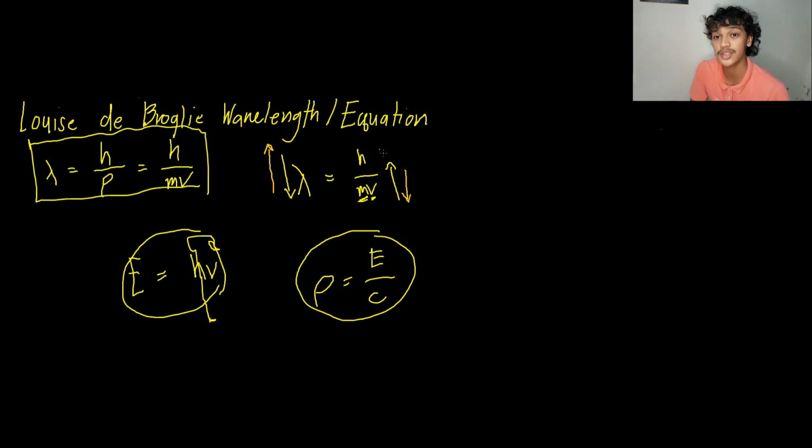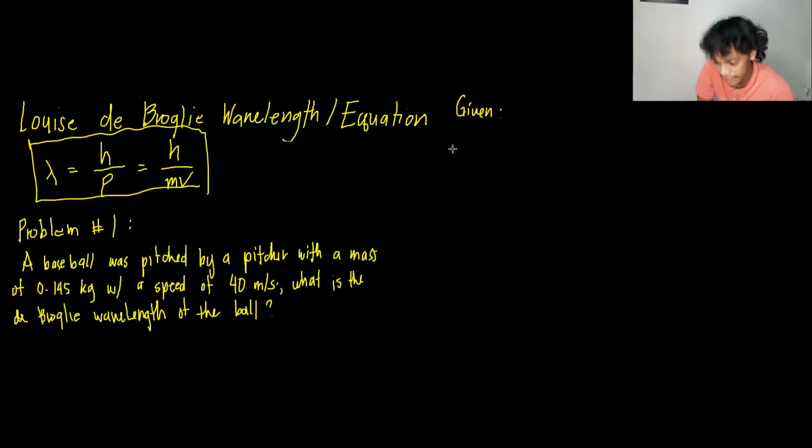Now, to understand further, let's solve a sample problem. Problem number 1 says: a baseball was pitched by a pitcher with a mass of 0.145 kilograms at a speed of 40 meters per second. What is the de Broglie wavelength of the ball?